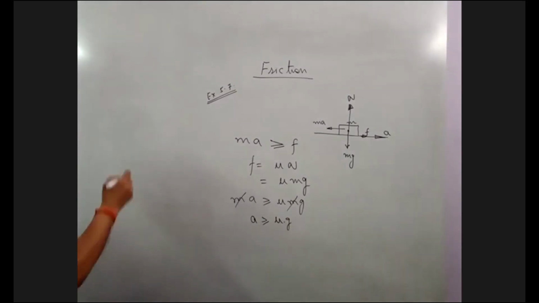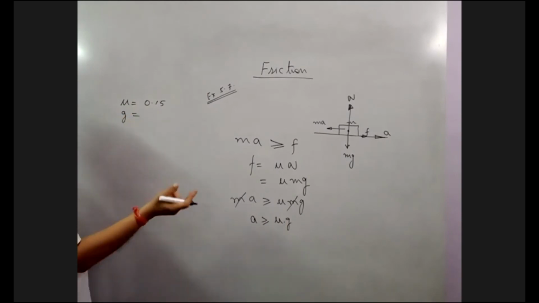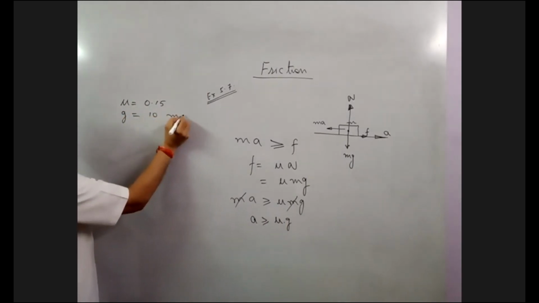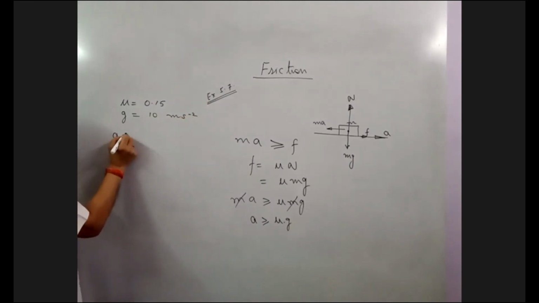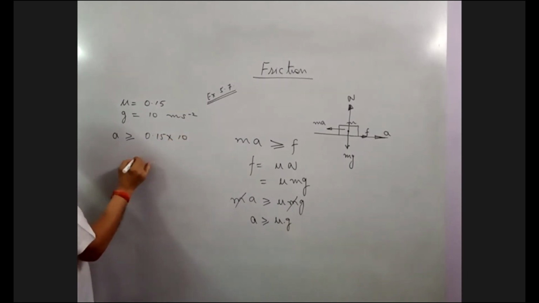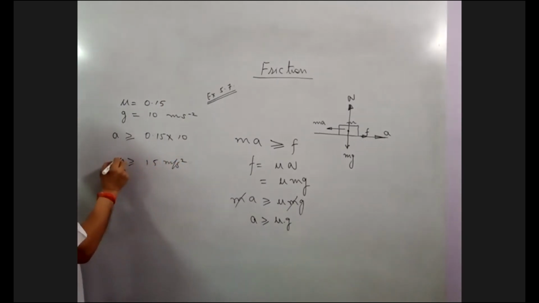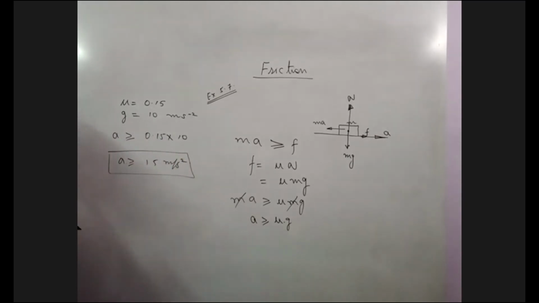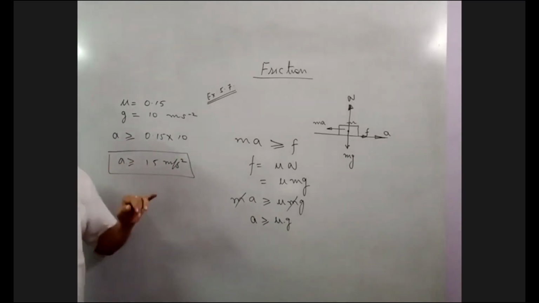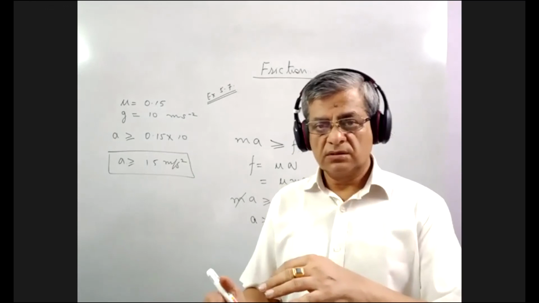What is mu? Mu is given to us, 0.15, and g we can take approximately 10 meters per second square. So A should be more than 0.15 into 10, or this is 1.5 meter per second square. तो जब ट्रेन की एक्सीलरेशन 1.5 मीटर पर सेकंड स्क्वायर से आगे जाएगी, बढ़ेगी, ज्यादा होगी, तभी ये क्या होगा? बॉक्स पीछे स्लाइड होना शुरू हो जाएगा।